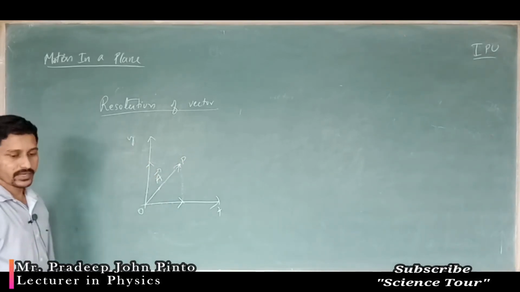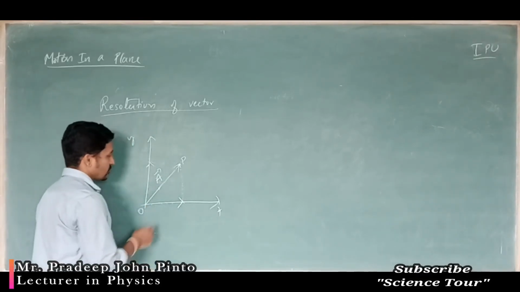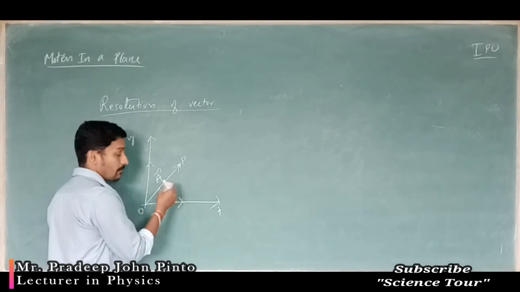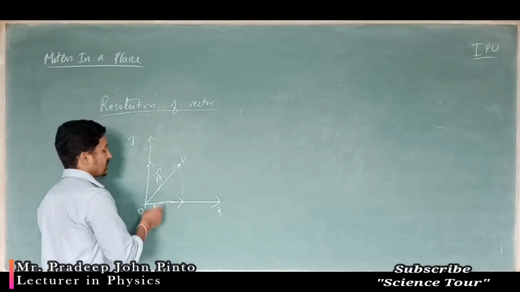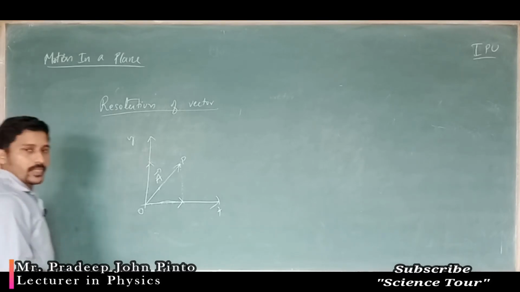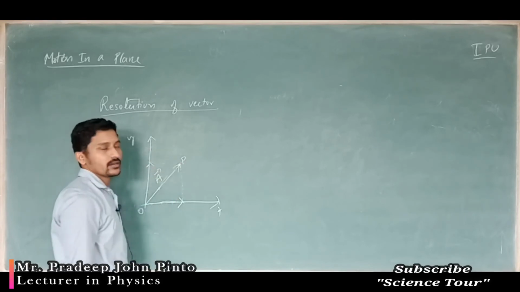Okay. So A vector is there, which means it has moved some amount in the x direction and some amount in the y direction.